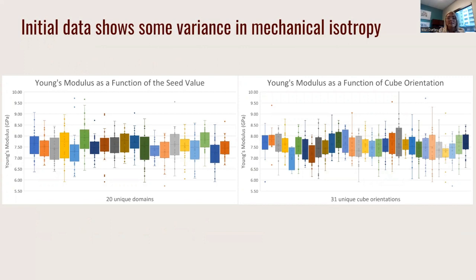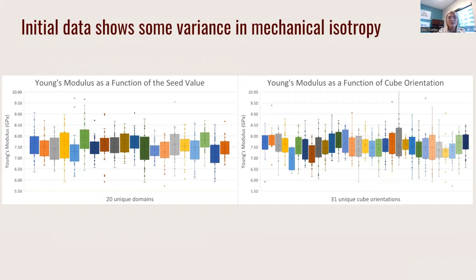With each orientation of the cube, I've begun assessing the mechanical isotropy as shown in the plots. The graph to the left shows Young's modulus as a function of the seed value for randomly packing the domain. The graph to the right shows the Young's modulus as a function of the virtual cube orientations. The spread in the data is associated with the 31 cube orientations for each seed value in the left plot and the seed values for each cube orientation in the right plot.